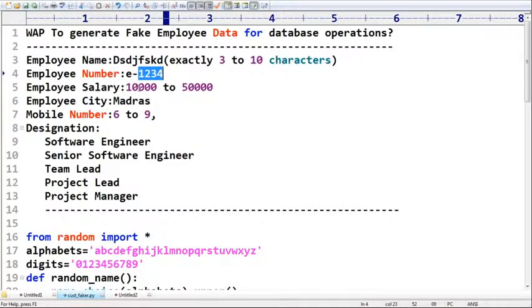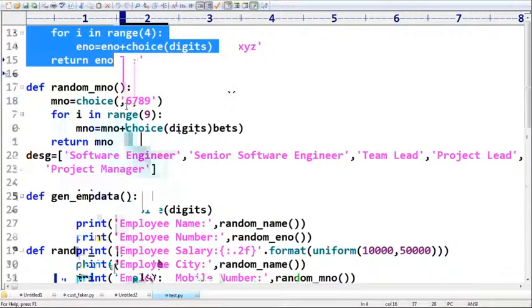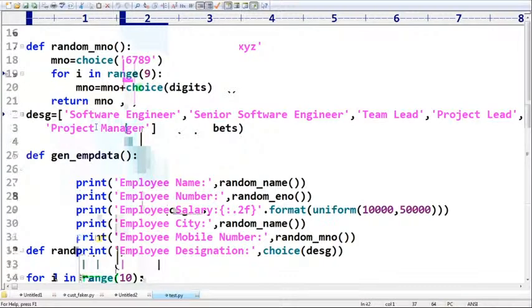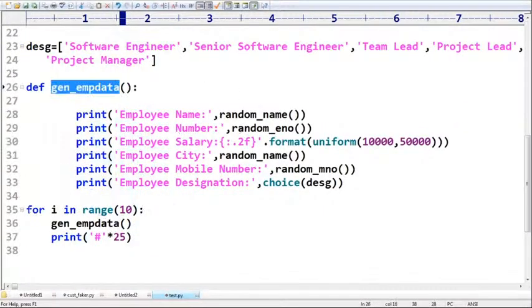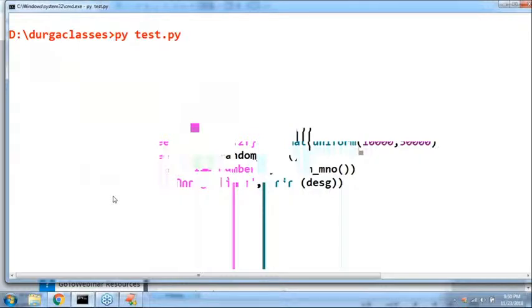How can we do that? Observe a bit carefully. To generate the random name, I wrote some logic. To generate the random employee number, I wrote the logic, then the random mobile number, and then the designations, like so. Get employee data: I want to generate just 10 employees' data. Have a look once, sir.